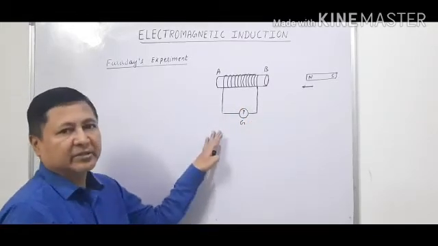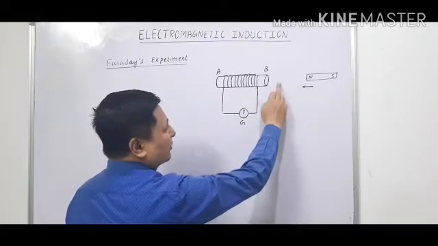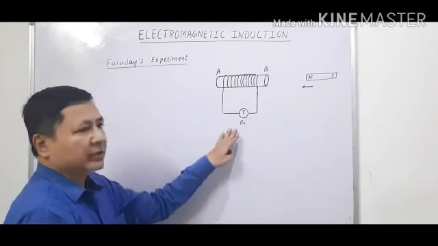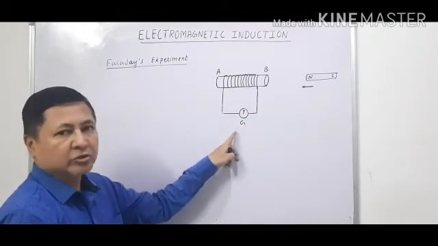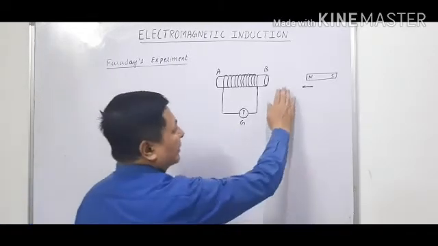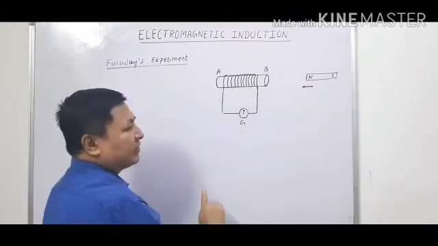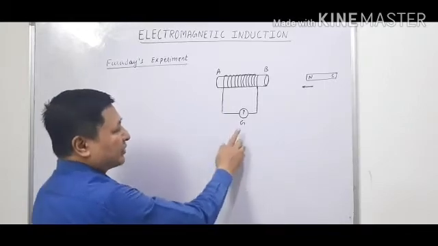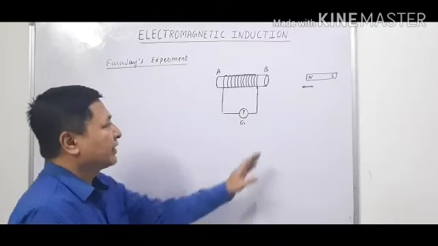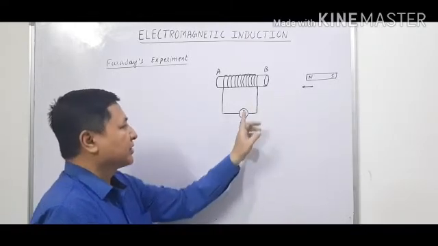This shows that current is induced in the coil. When we bring the magnet and stop it here, there is no deflection in the galvanometer; it points to 0, showing that no current is induced. When we take the magnet away from the coil, we again see a deflection in the galvanometer, but this time it is towards the left side. It shows that whenever the direction of movement of the magnet is changed, the direction of current also changes.